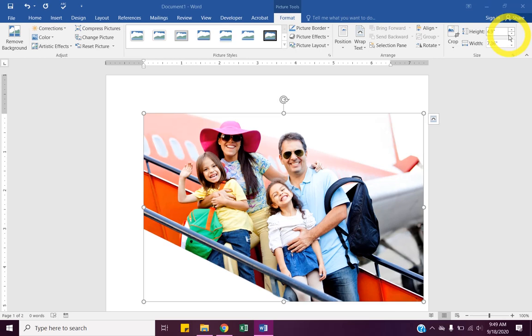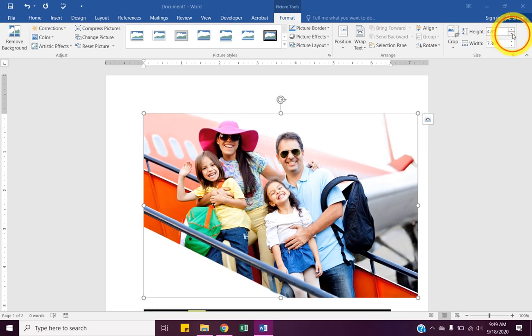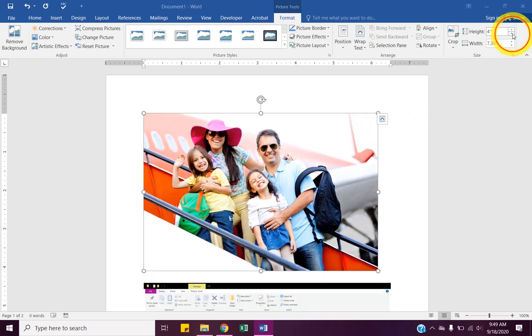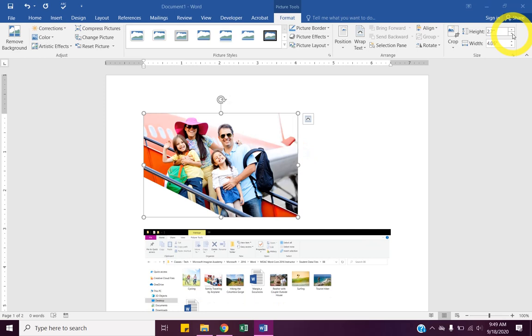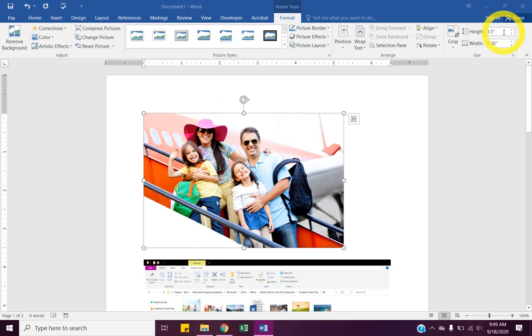And what happens when we do that? The width also gets bigger, right? If I make it smaller, the width also gets smaller. So let's just type 3.5, see how that looks. That fits a little bit better.